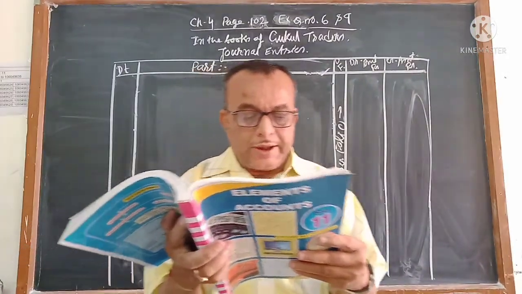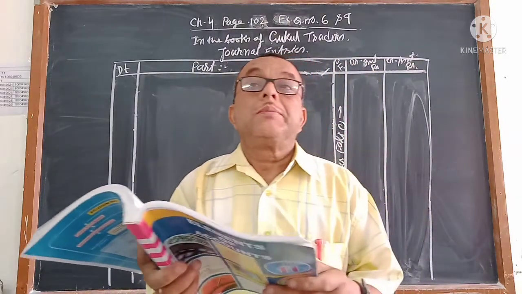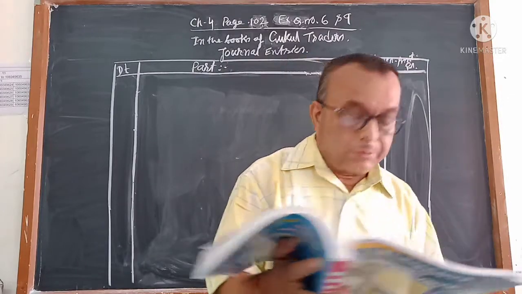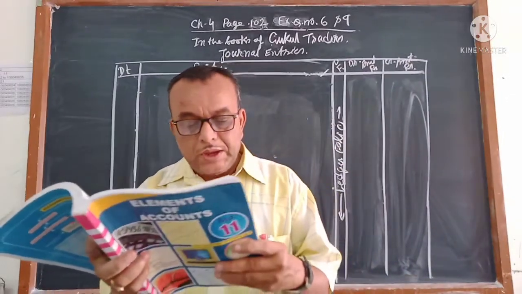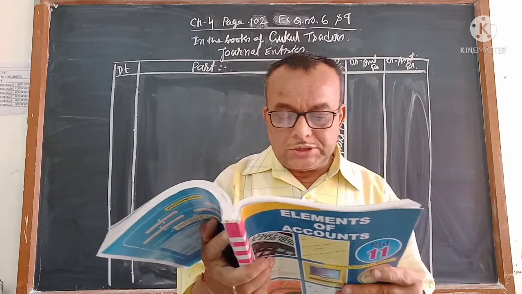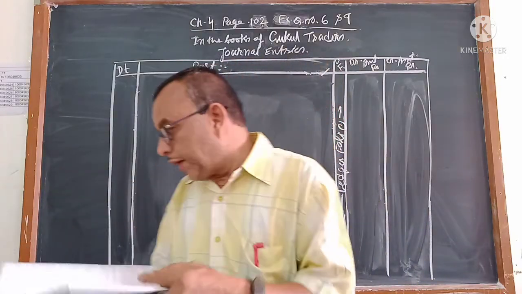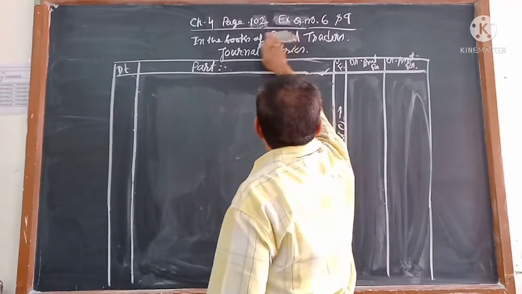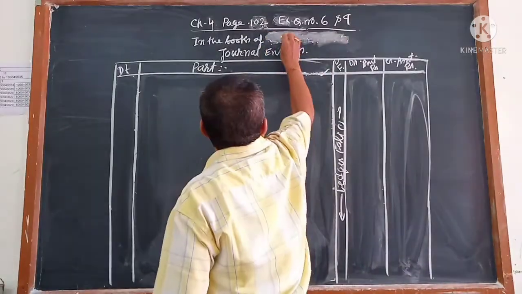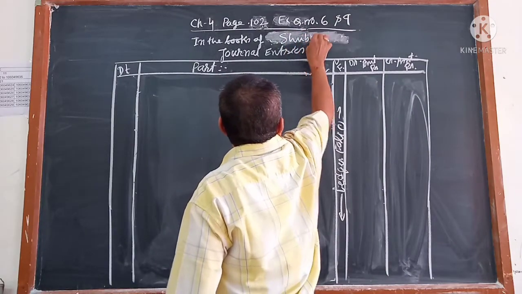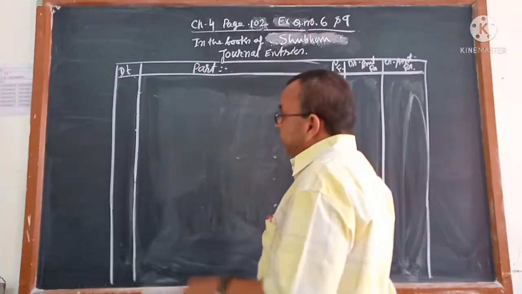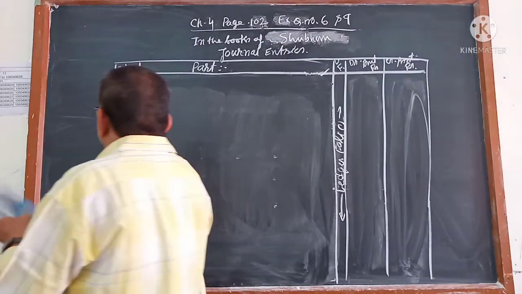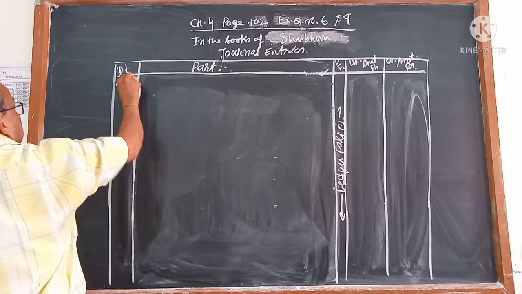So transactions for capital and drawings, where the maximum chances of mistakes are, I want you to practice. Write journal entries for the following transactions in the books of Shubham. The date is given, 1 January 2014.